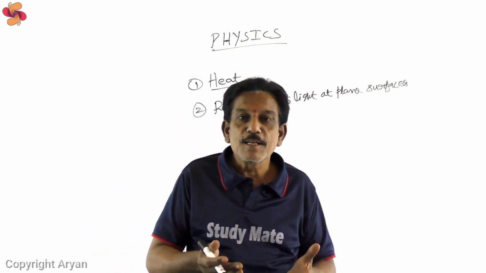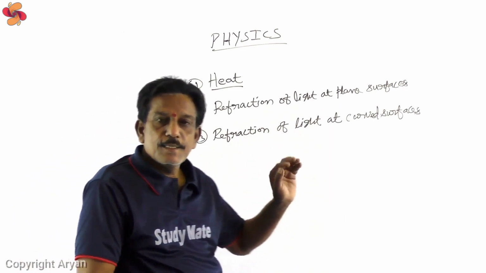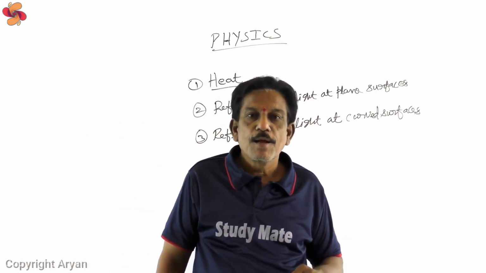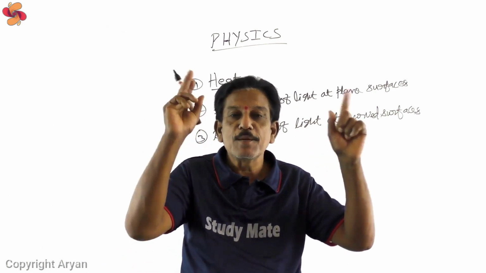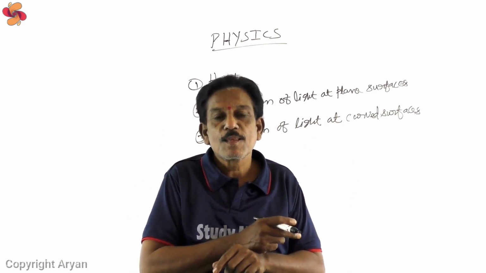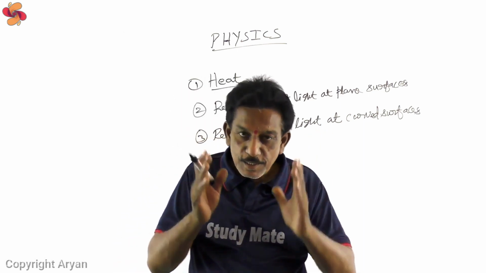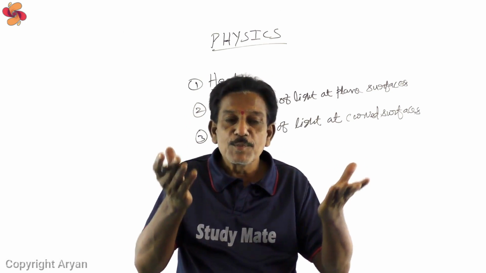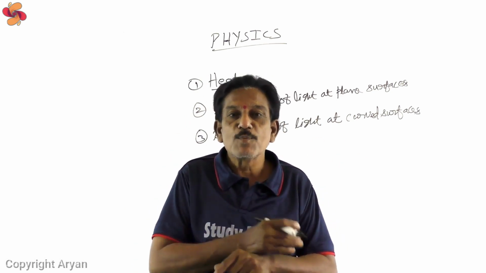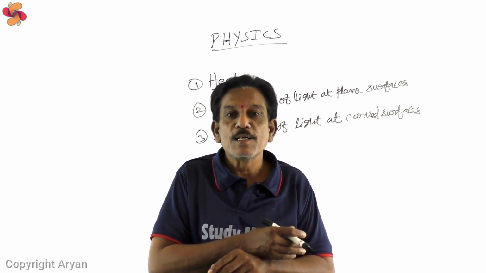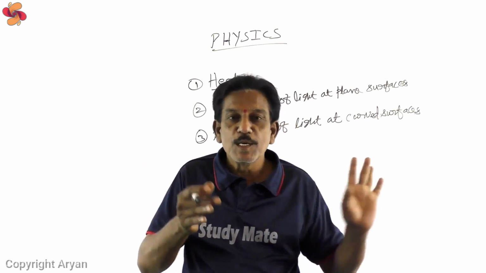The next chapter, the third chapter in physics, is refraction of light at curved surfaces. Refraction of light at curved surfaces means mainly the lenses. In this chapter you will derive some derivations like image formation, the lens formula, the lens maker's formula, and we will discuss some other main parts in this.